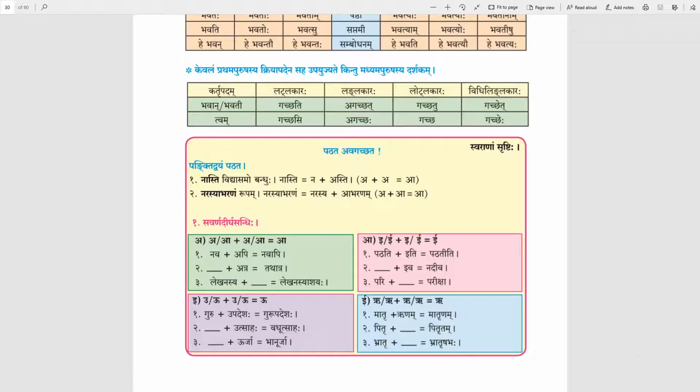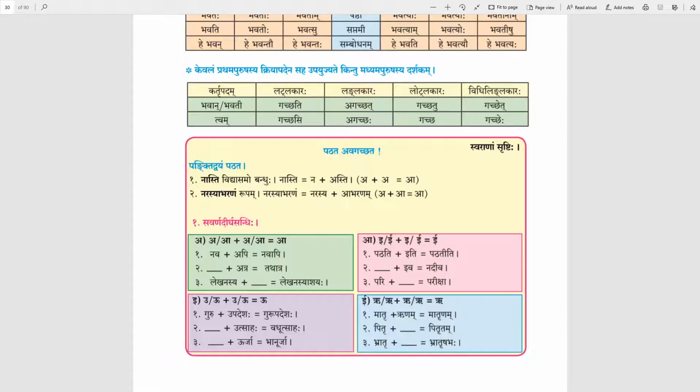Children, I will tell you one more example of a plus a. Vidya plus alayah. In this example, Vidya is ending with a and alayah is also beginning with a and the answer is Vidyalayah.